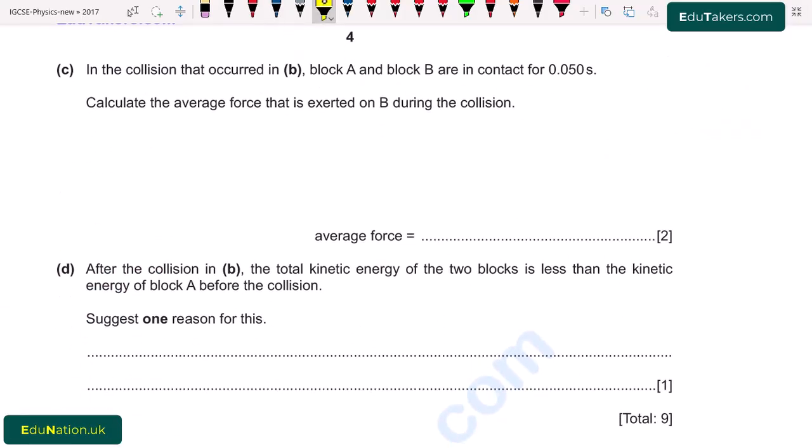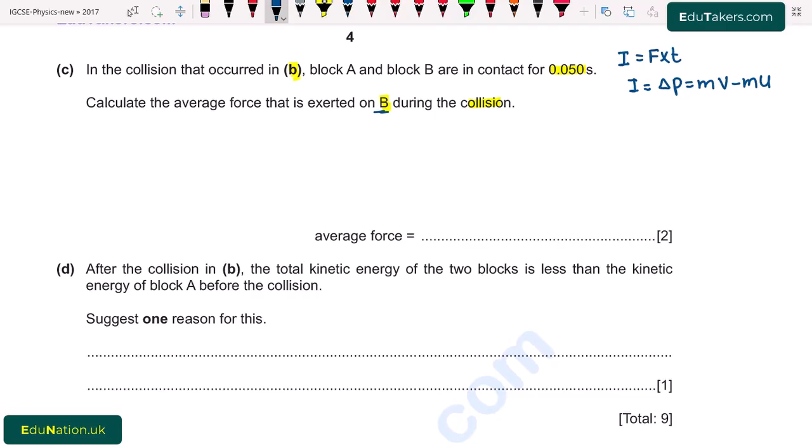In the collision that occurred in part B, block A and block B are in contact for 0.050 seconds. Calculate the average force that is exerted on B during the collision. Here we have to find the average force on block B. First of all, we know that impulse is the product of force and time, and impulse is also equal to the change in momentum, that is mv minus mu.